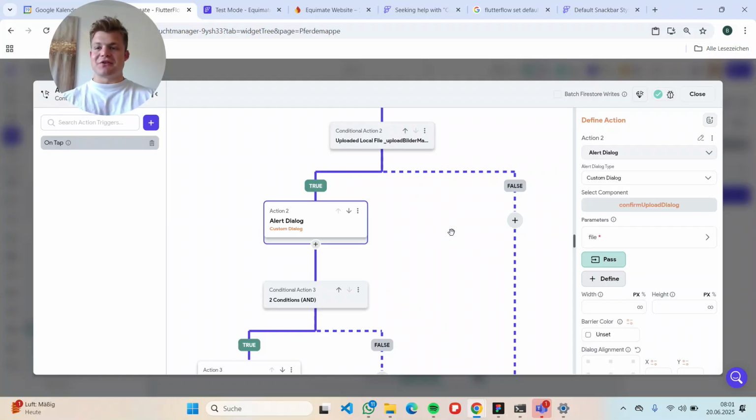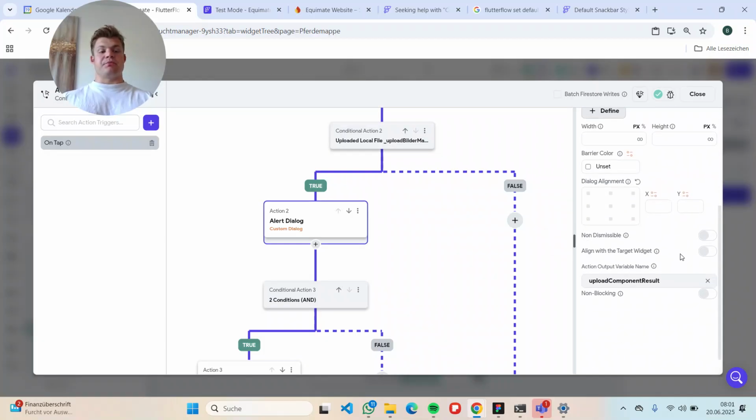But since Flutterflow doesn't support several upload file actions within one widget, we have to put this action somewhere else, within another widget. Therefore, I'm just calling this other widget here with a custom dialog. This custom dialog, called confirm upload dialog, takes a file as a parameter. And I will quickly show you this component.